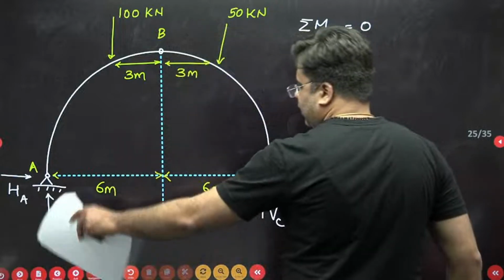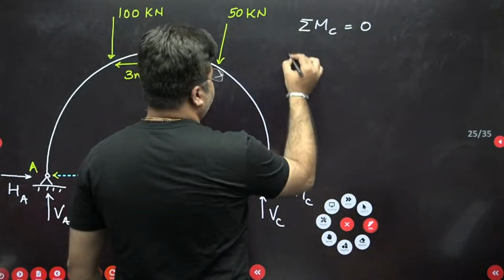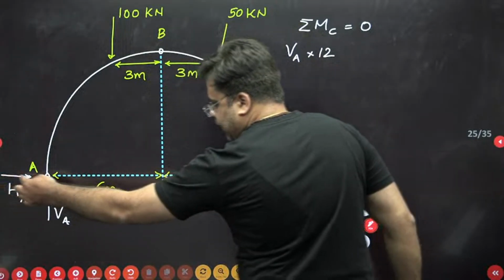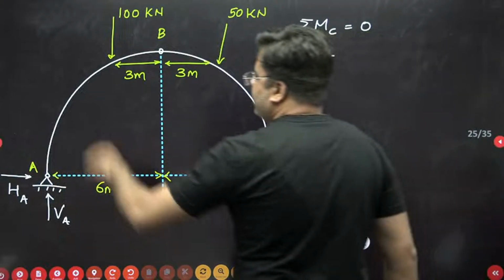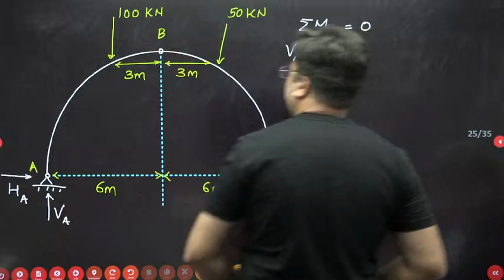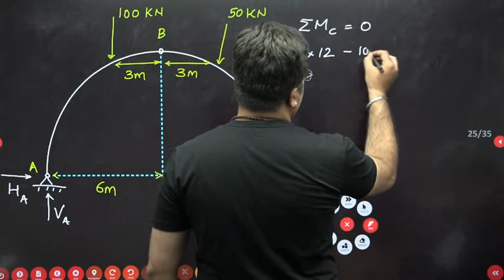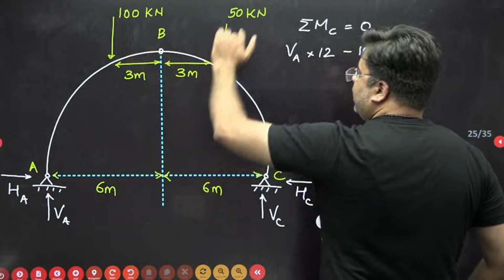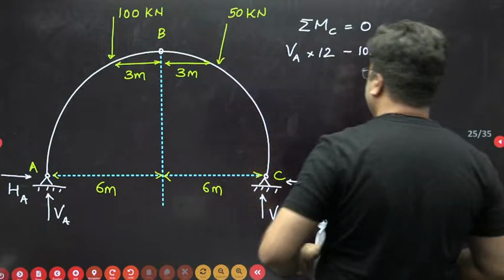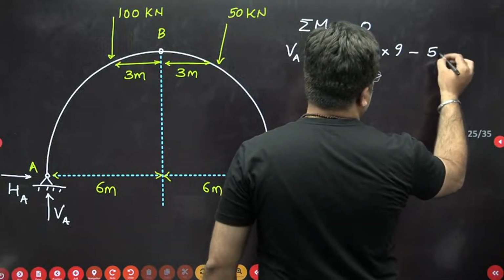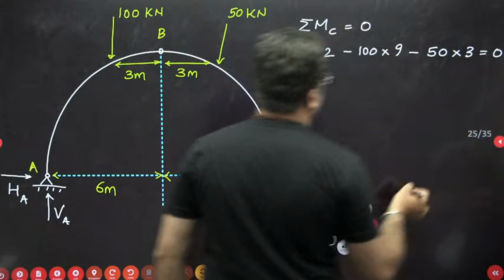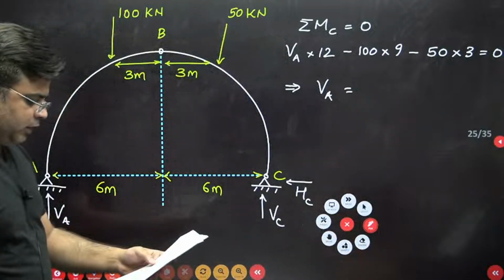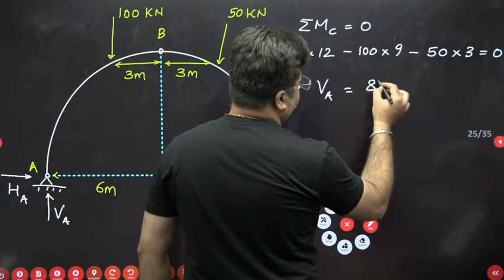Summation of moment about C equal to 0. You have the clockwise moment due to VA, and the value will be VA into 12. There will be no moment due to HA because the line of action of HA passes through point C. Then there will be anti-clockwise moment due to the 100 kilonewton load, the value will be minus 100 into 9. This is 6, this is 3, so total will be 9. The moment due to the 50 kilonewton load will again be anti-clockwise, the value will be minus 50 into 3, and this should be equal to 0. From here you can calculate the value of VA, and I have already done it, this is 87.5 kilonewton.